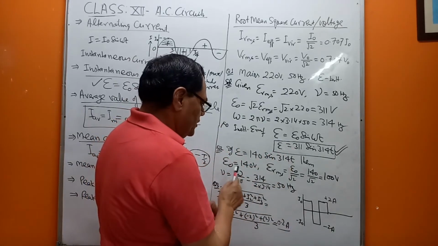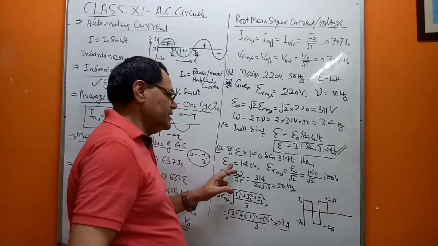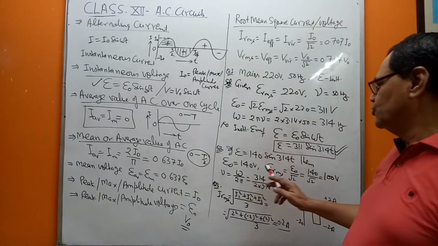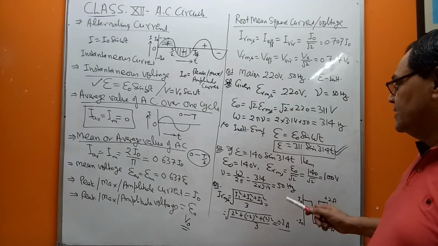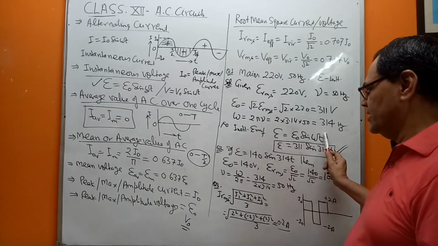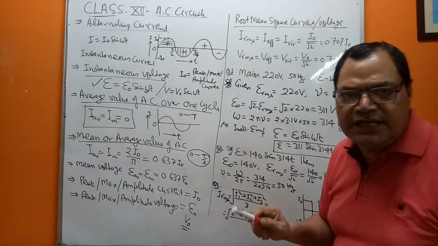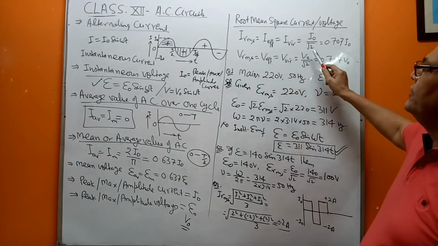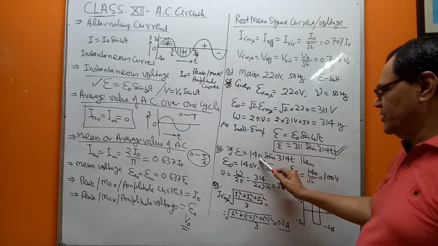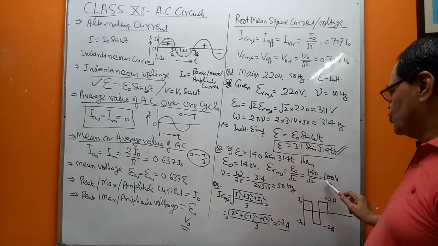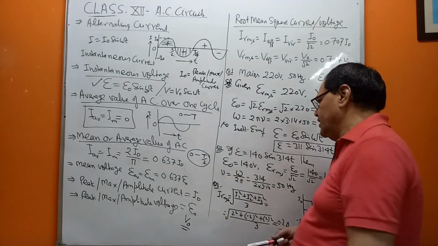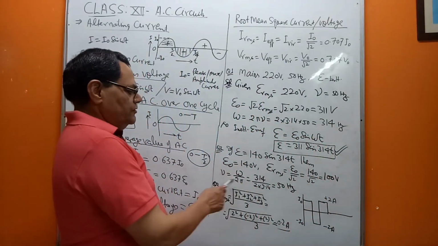So by comparing both, you are getting E naught as 140, that is the peak voltage. And if we are asked the ERMS, then ERMS or VRMS is V naught upon root 2, or E naught upon root 2. E naught is given as 140 and we divide by root 2. The moment you simplify, you will get it as 100 volts. Clear? And then of course, the frequency as well.